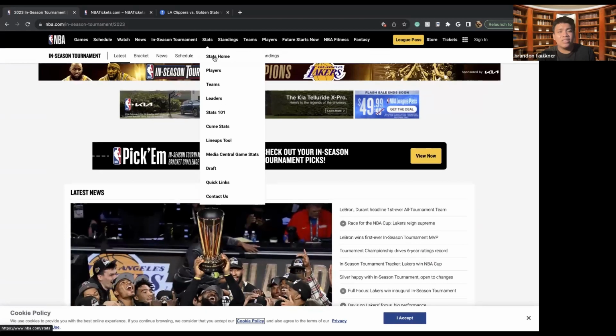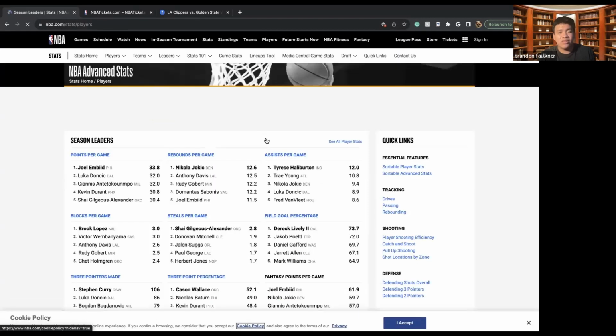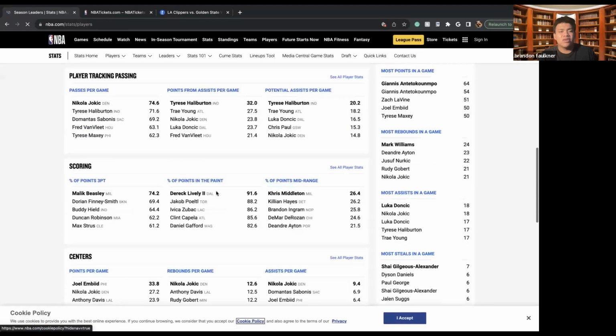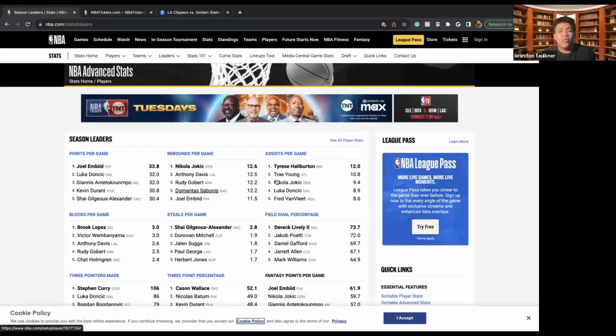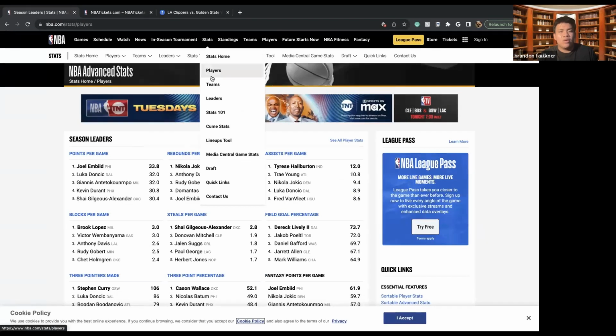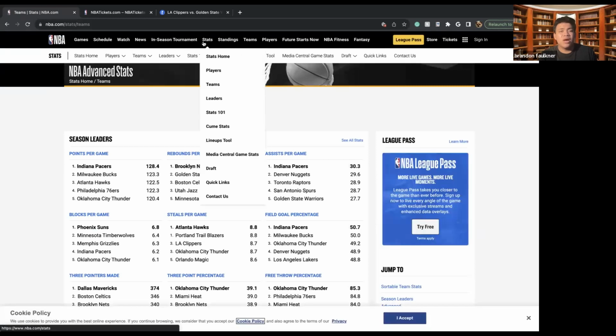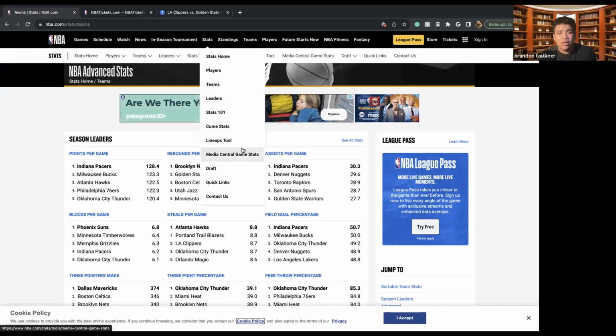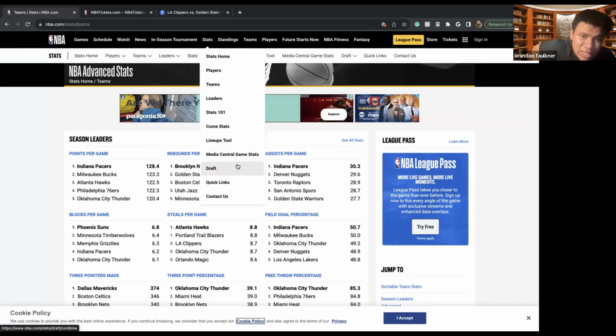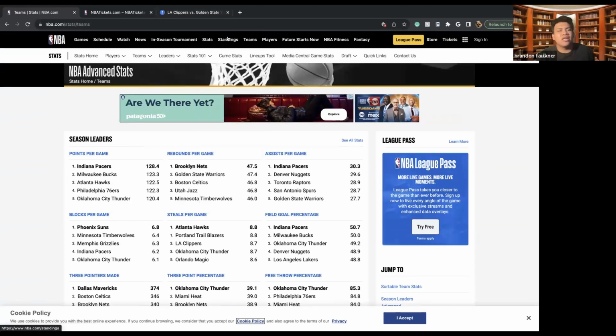There's also the stats. So if I wanted to take a look at the stats of the players, of every single player that might be in the NBA, what their stats are as of right now. I'm also able to take a look at the different stats of the teams. There's a ton of different stats. So there's the draft stats, there's quick links, there's the media central game stats, and other stats of that nature.